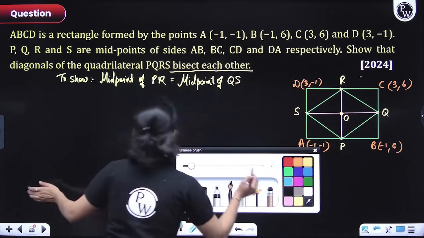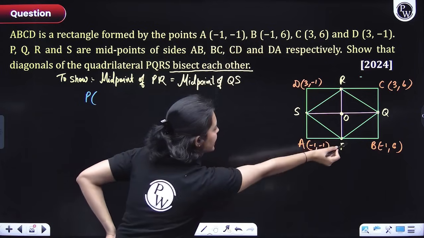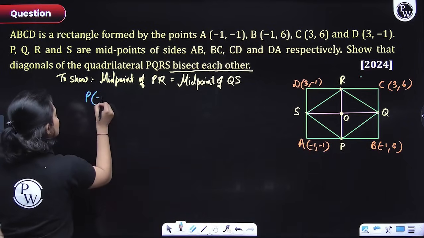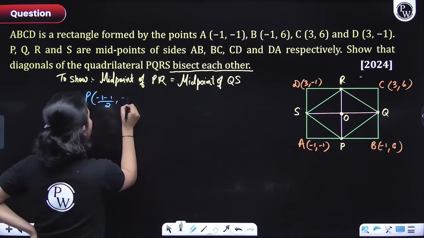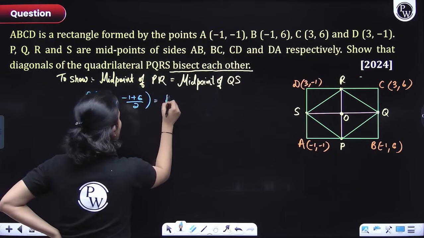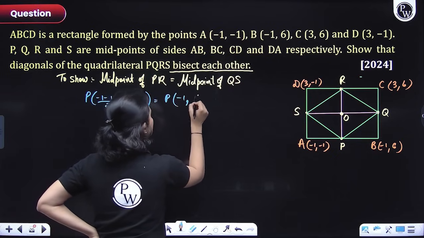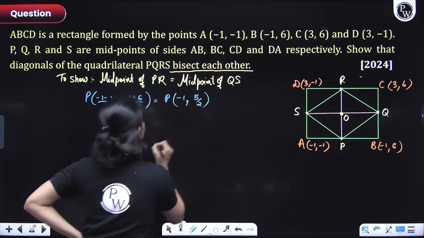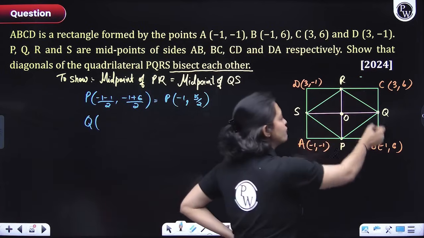What would be the coordinate of P? The coordinate of P would look like this. -1 plus -1 divided by 2, and then here we'll have -1 plus 6 divided by 2. So basically the coordinates of P would be -1, 5 by 2. Similarly, Q is the midpoint of BC.